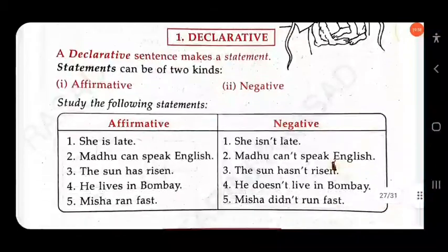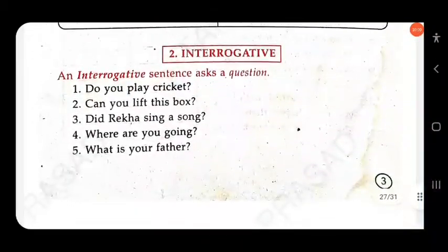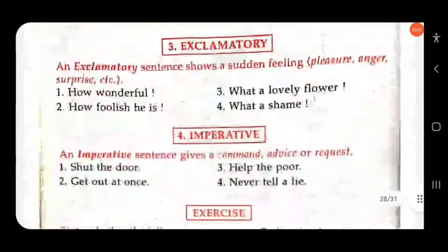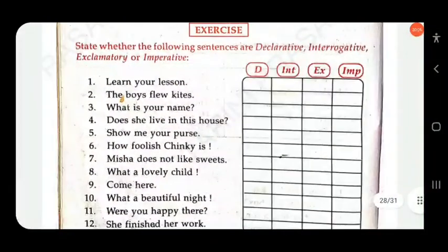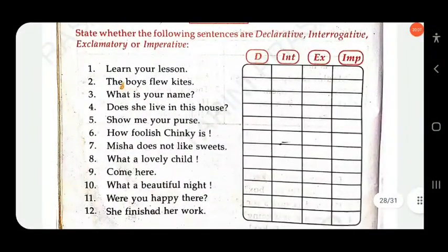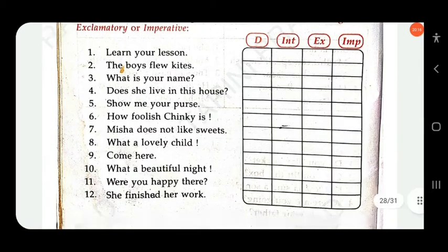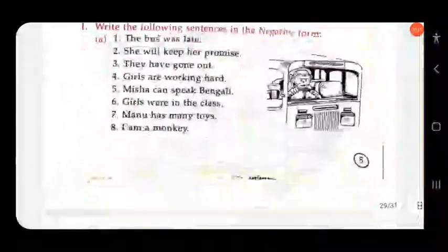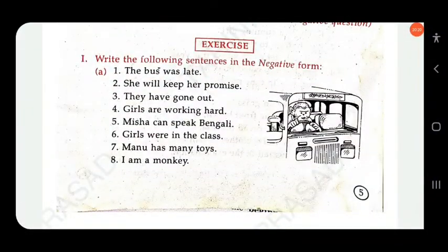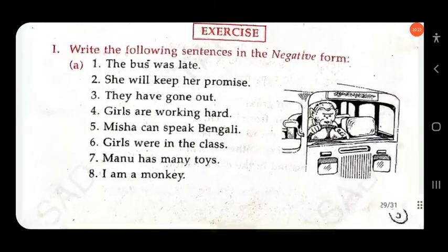So here this is a task for you. Try to do on your own. So here, state whether following sentences are declarative, interrogative, exclamative or imperative. So try to do on your own. Okay, so here write the following sentences in negative form.